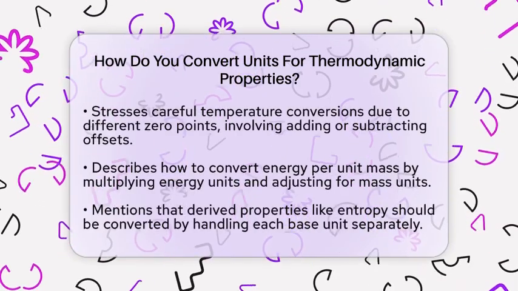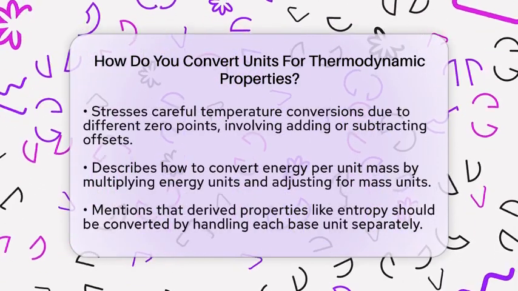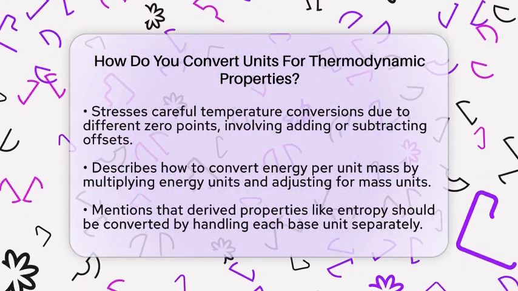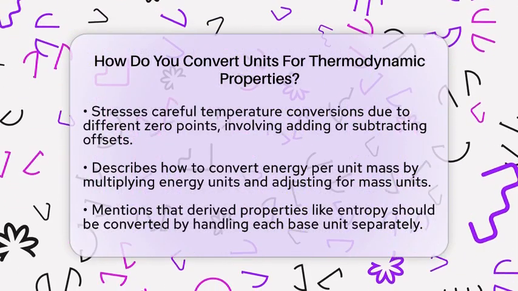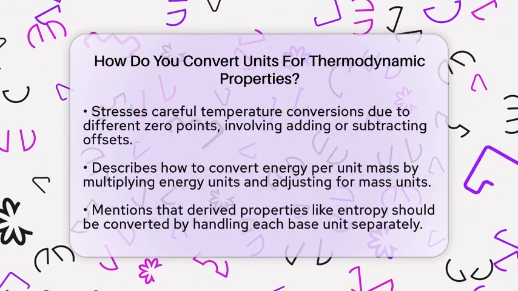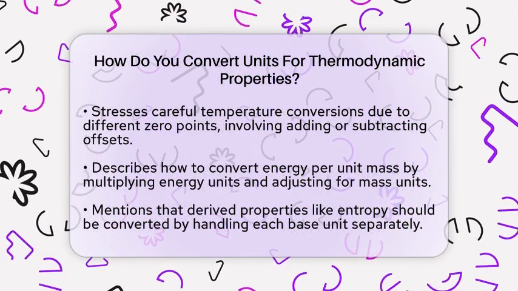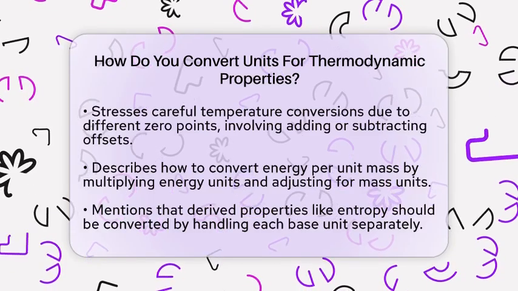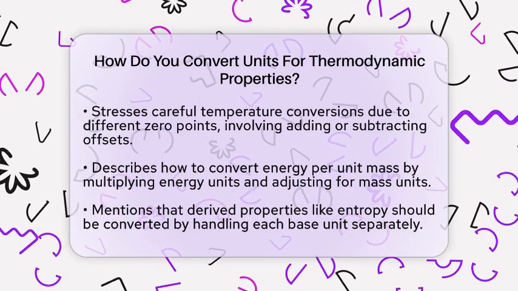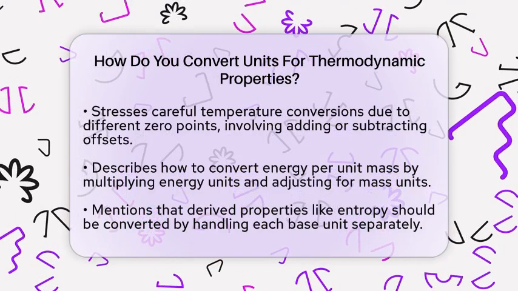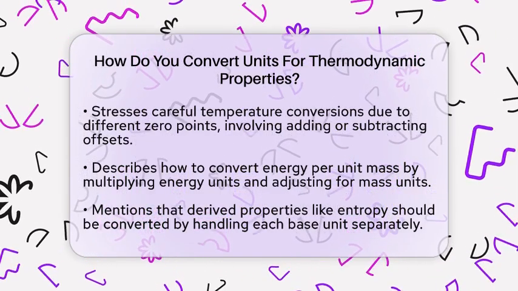If you're working with specific properties like specific enthalpy or specific volume, remember these are per unit mass. To convert, change the total units first and then divide or multiply by the mass units accordingly. Temperature conversions need special care because zero points differ, so always add or subtract the correct offset.